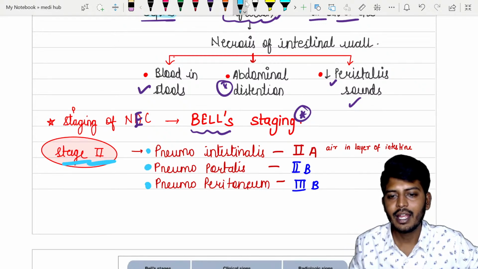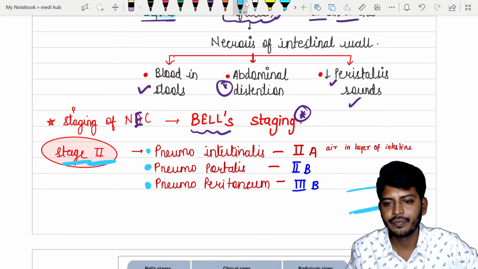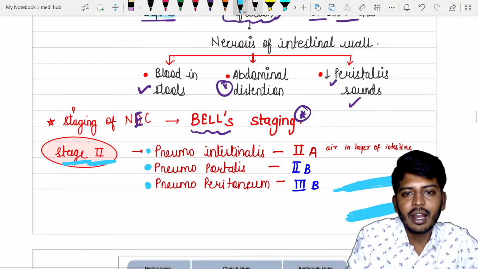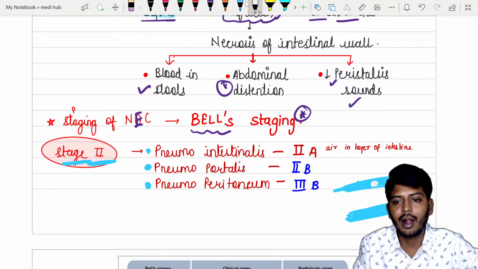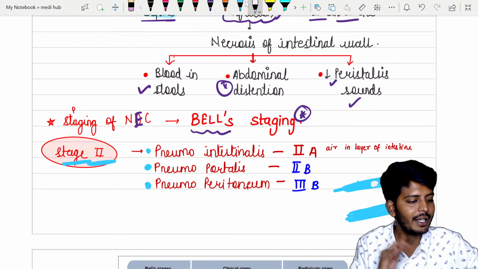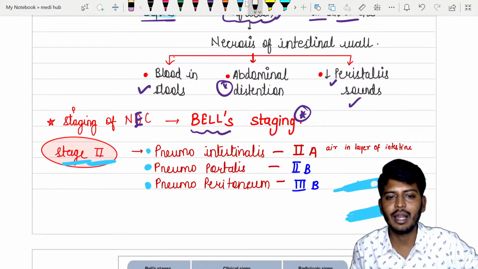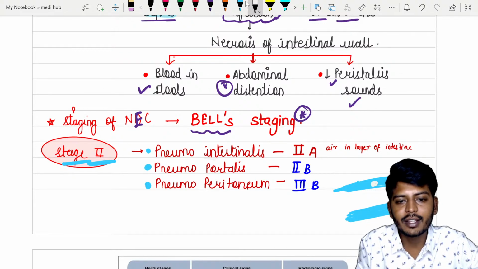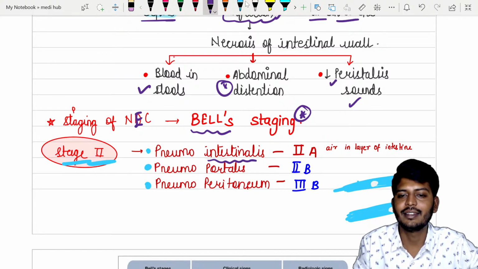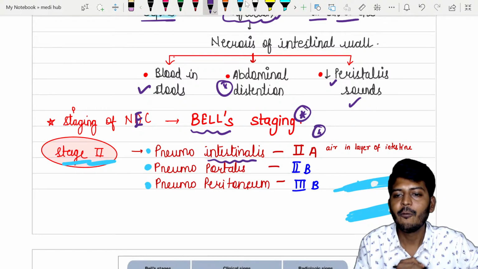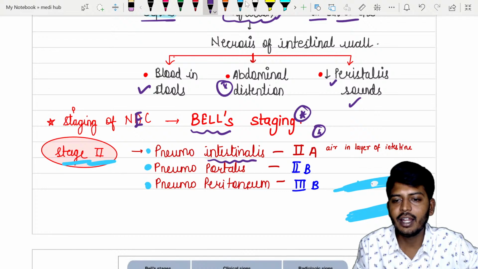Sir, very simple. If you consider this is the intestine. This is the intestinal wall. In the intestinal wall, what will be there? Air gas bubbles will accumulate. In the intestinal wall, not in the intestinal lumen, but in the intestinal wall, the gas will accumulate, called as pneumatosis intestinalis. Pneumo means air in the intestine. So pneumatosis intestinalis, that is only stage 2A. Okay. Followed by this air slowly will enter into where? Into the portal vein.